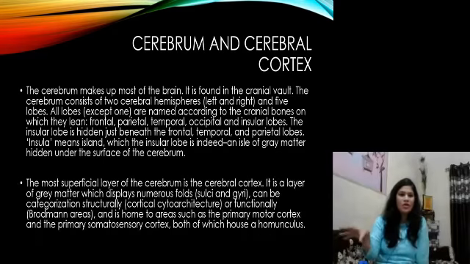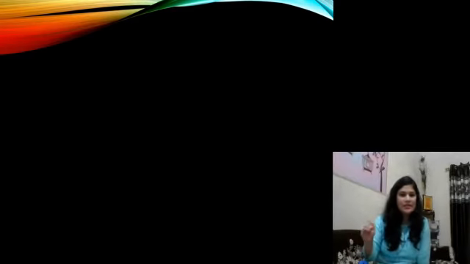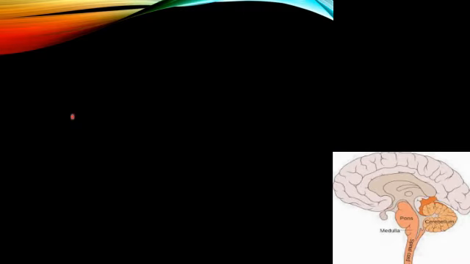The brainstem is the most caudal part of the brain. It consists of the midbrain, that is known as mesencephalon, pons, and medulla oblongata. The cerebellum, pons, and medulla oblongata are often grouped together under the name hindbrain.